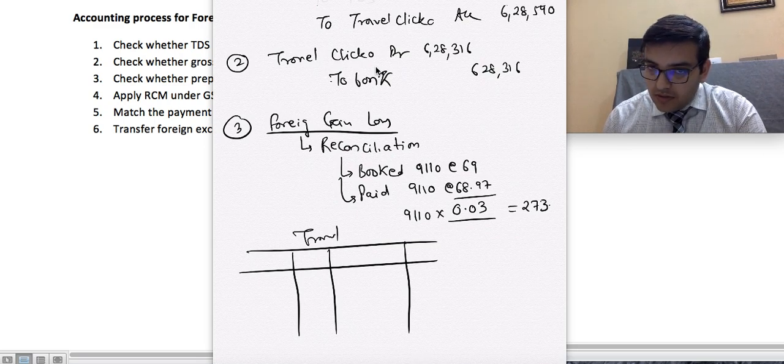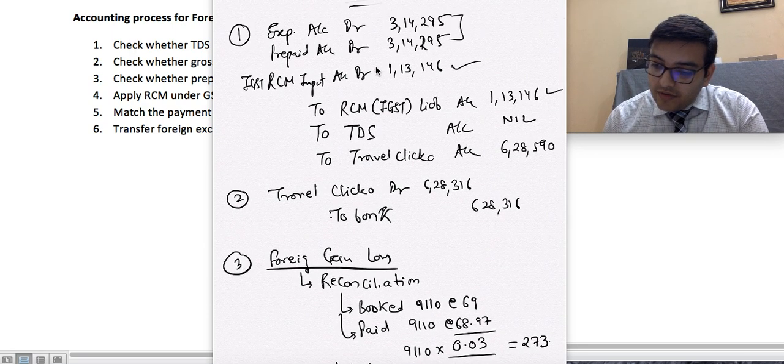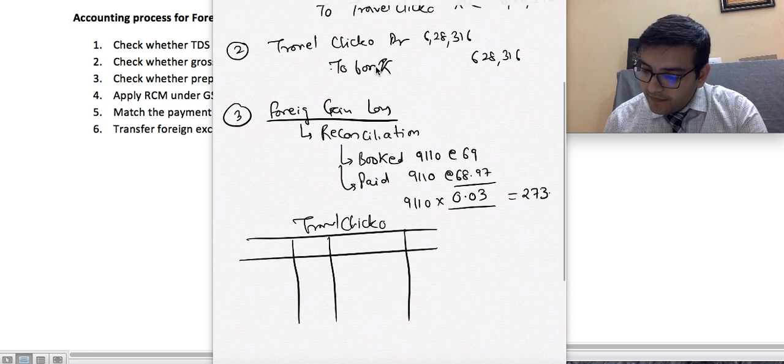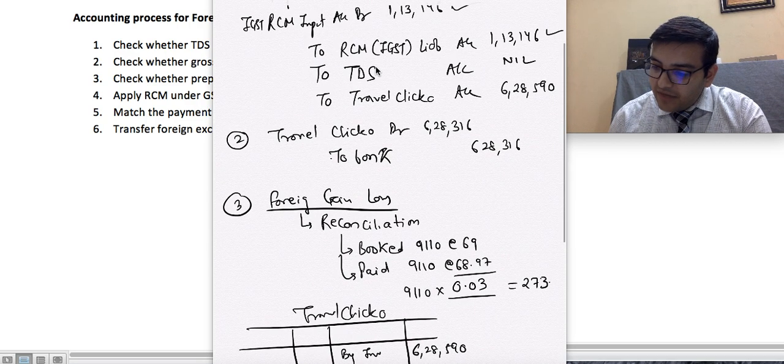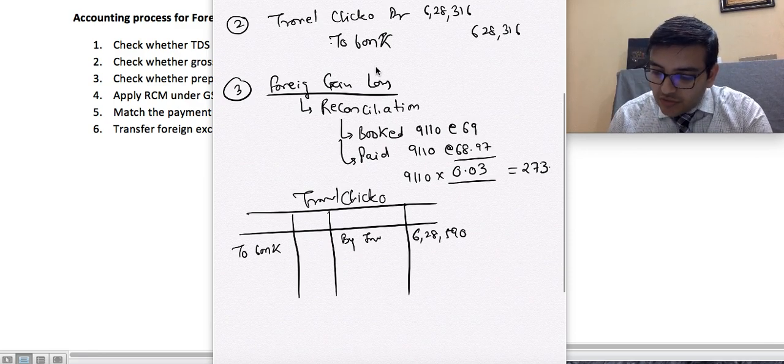Travel Clicko. Okay, so if you see the first entry, we have credited Travel Clicko 628,590 by invoice. Then we have paid 628,316 to bank. Since there is no TDS, 628,316.